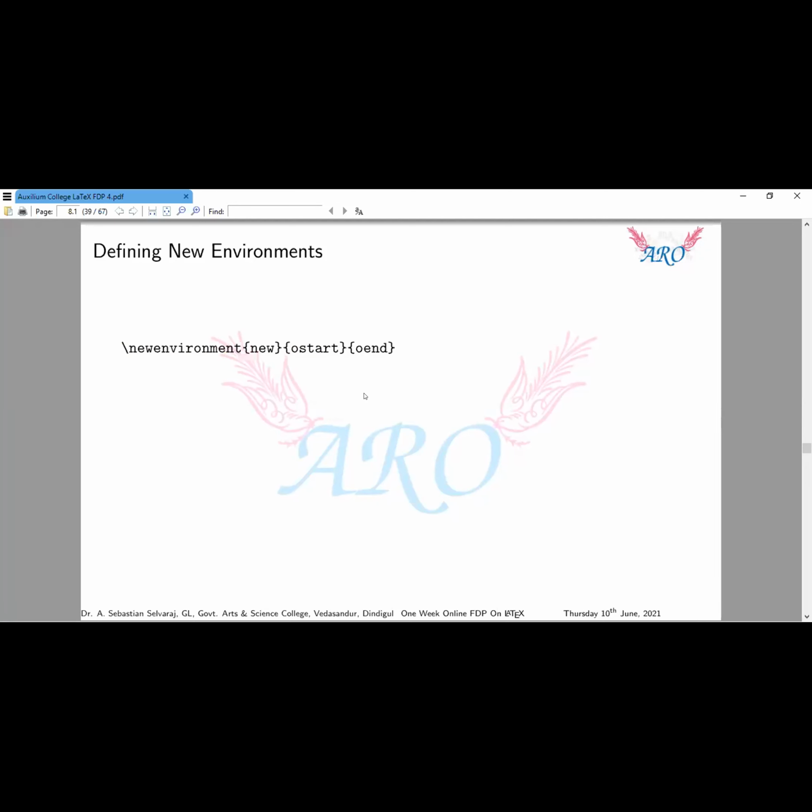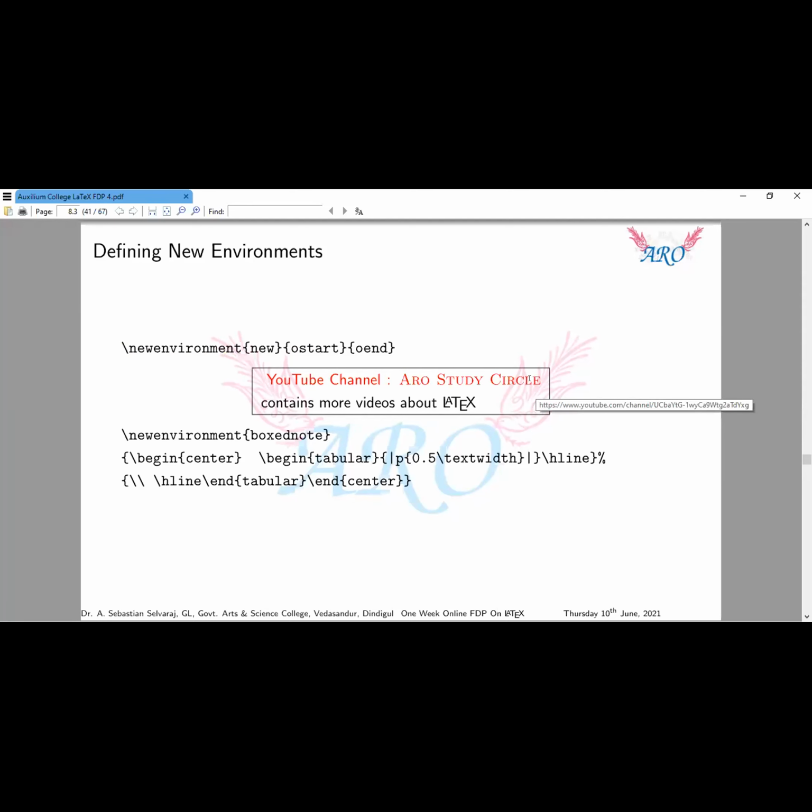So we are going to create a small one. This is boxed. For my YouTube channel, I create this environment, that means a boxed environment. I create this one by using this command. Just note that it is backslash newenvironment. This is the command name, this one is the new command, and this is the new environment.